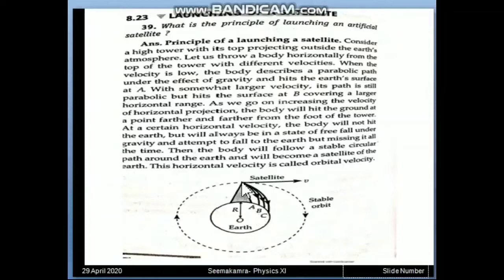Now what is to be done to launch a satellite? First of all, we will send the satellite with some velocity, with some smaller velocity.